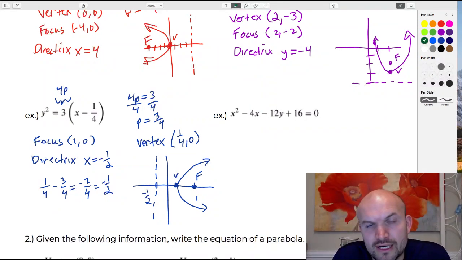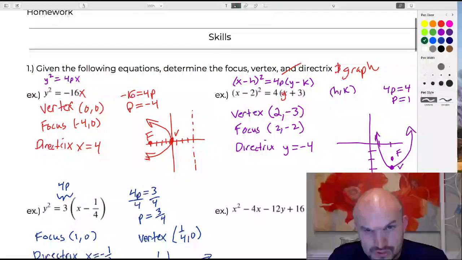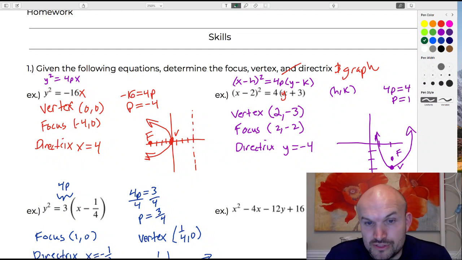So our goal for completing the square, this is what we call general form. And we want our equation to be in one of these two forms, which we call standard form. So to do that, we've got to create a binomial squared. And the process of creating a binomial squared is completing the square. What you're doing when completing the square is creating a perfect square trinomial that can be factored to a binomial squared.